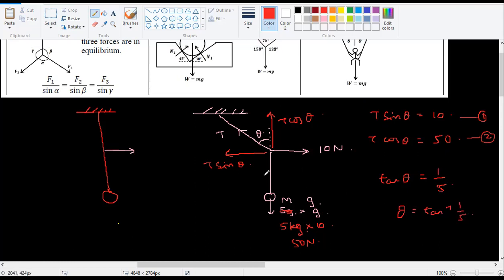So very often they will ask you a question like this. Okay, you are applying a force on a pendulum. So using the data tables or your calculator, you can find theta. Anybody, can you tell me the angle theta?